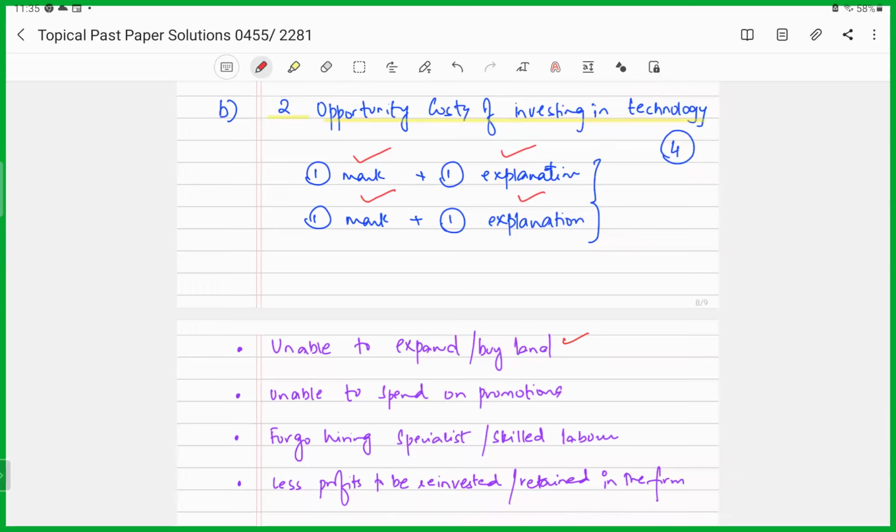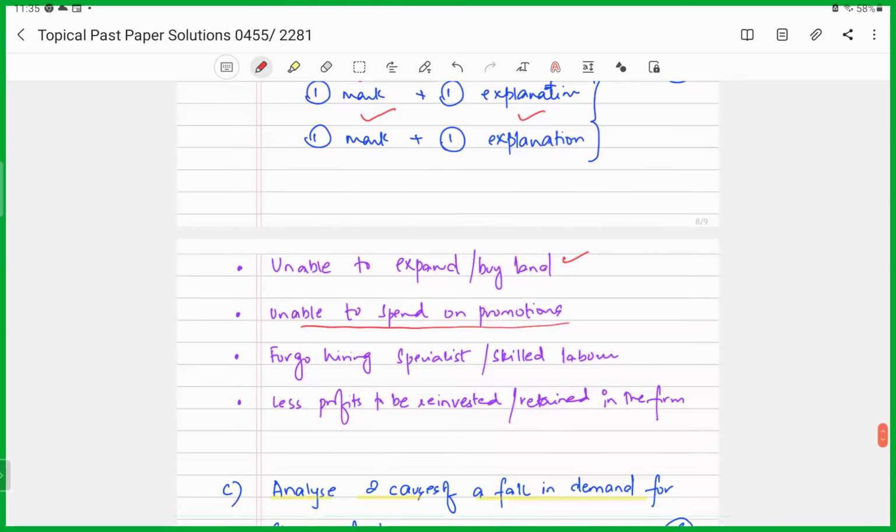Or if it's investing in technology, it would be unable to spend on promotion. It would be unable to spend on its advertising of its products, right? Since it's spending on technology, it would be having no funds, right? Or if a firm decides to invest in technology, it would be unable to hire specialist or skilled labor. It would not have funds to provide wages to specialist labor, so it would have to forego this alternative, right?